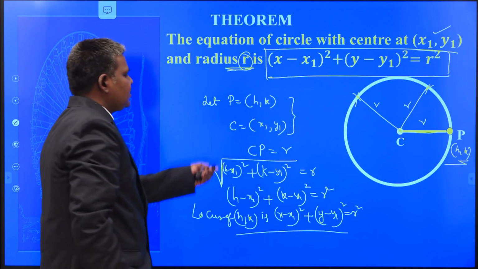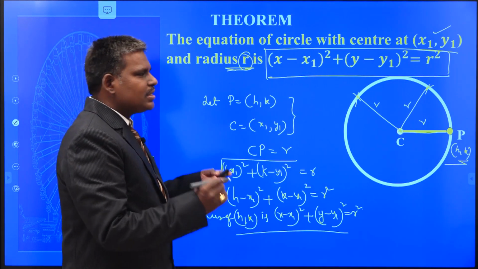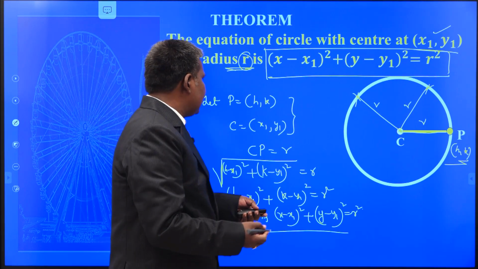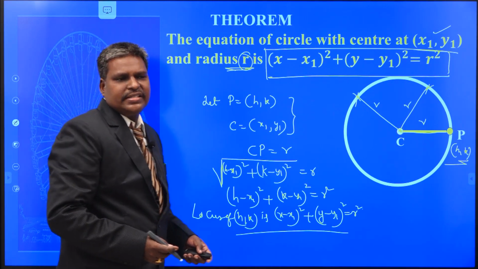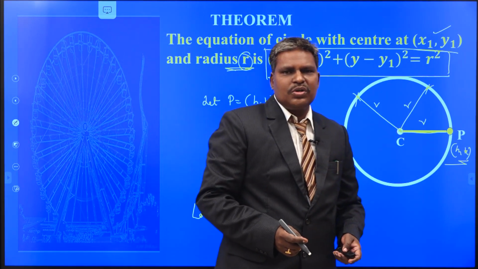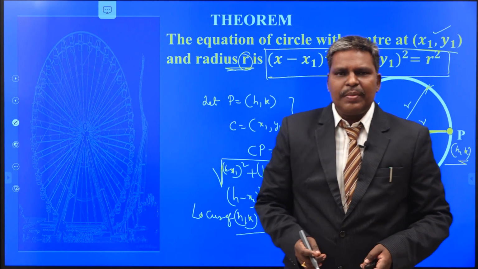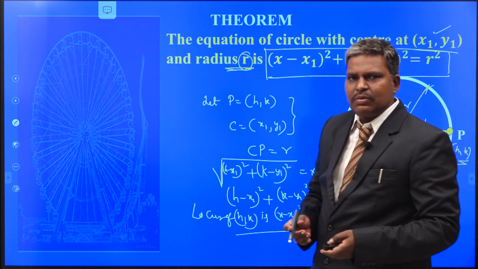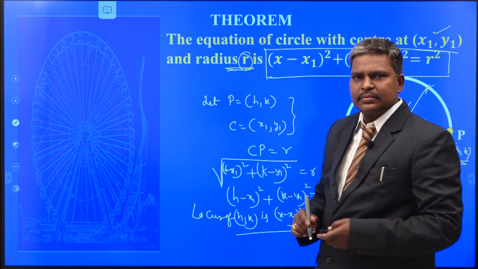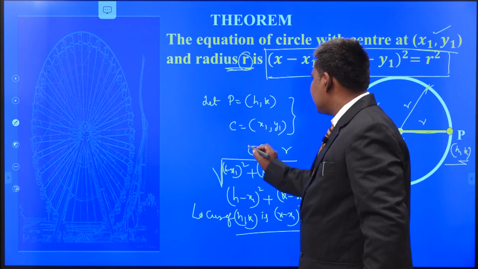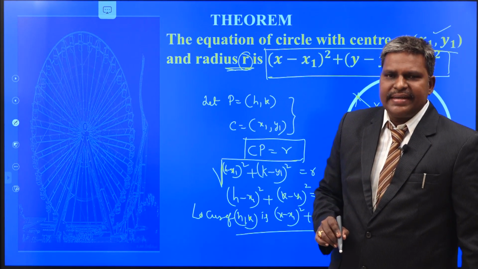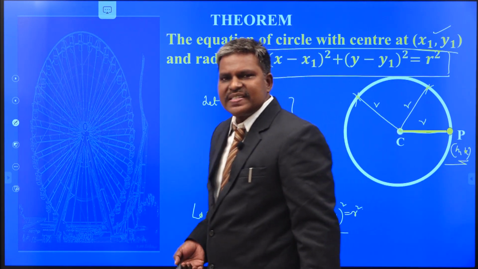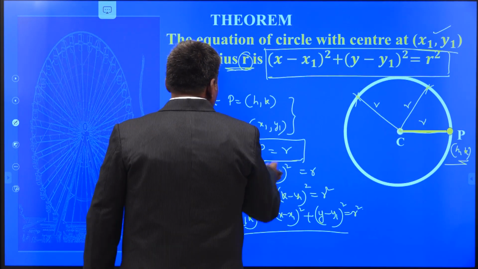This is a very, very simple theorem for you. Once you know the center and radius, you can easily write the equation of the circle by this formula itself, that is (x minus x1) whole square plus (y minus y1) whole square equals r square. Understand? The only logic is CP equals r. The two-point distance is equal to the fixed distance, that is your radius r.